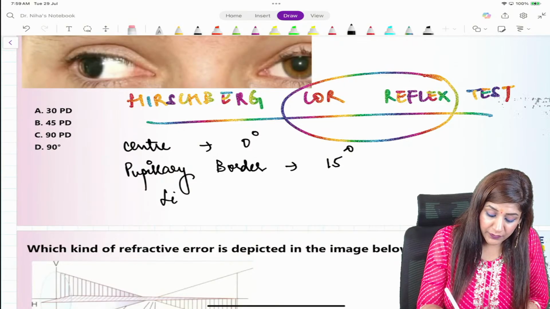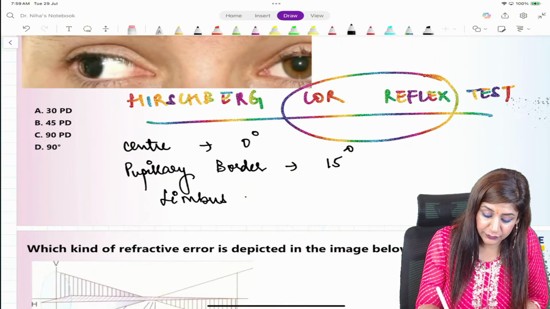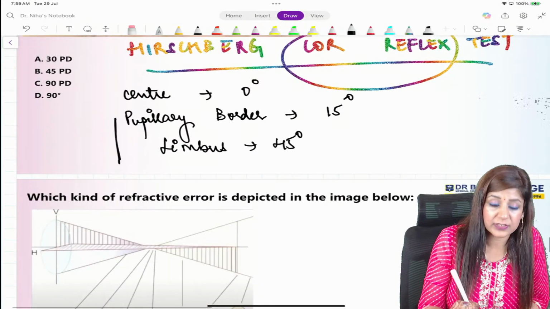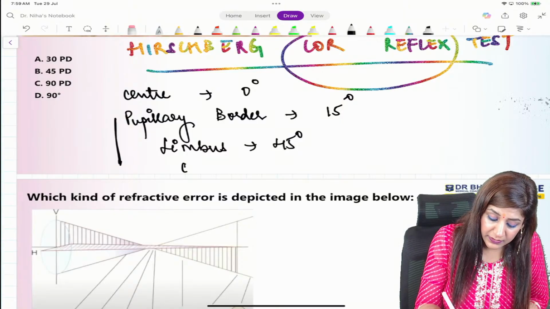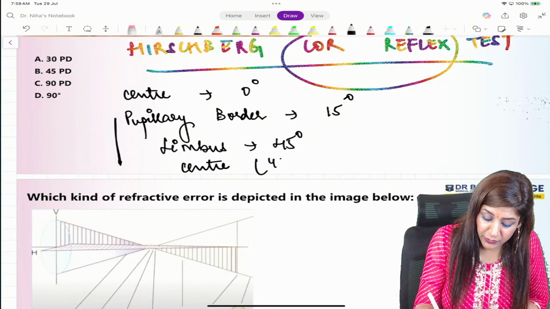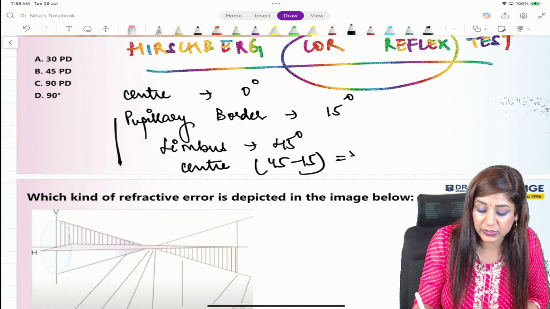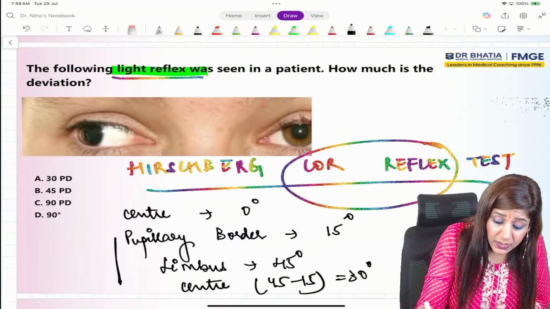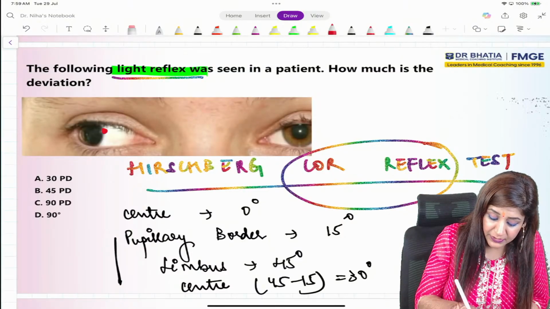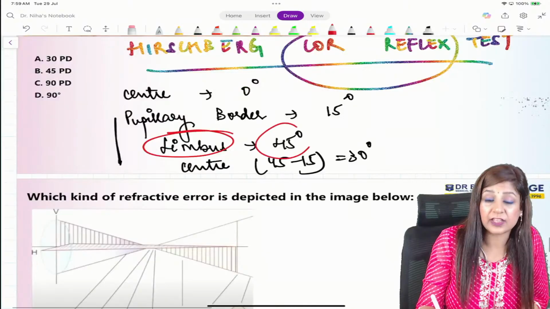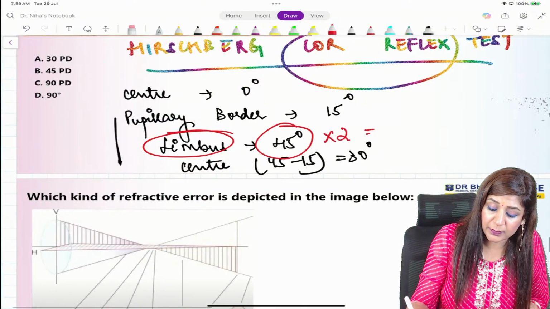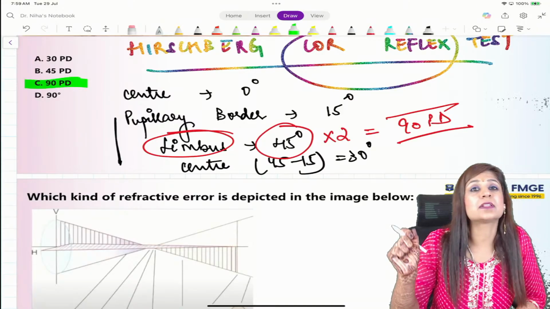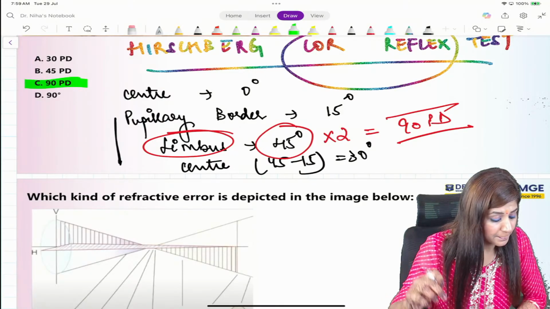And if it is somewhere at the limbus, then it is 45 degree. While if it is between these, then it would be something in between, like 45 minus 15, that will be equal to 30 degree. So if you look at this question, you can see the reflex here, which is at the limbus. Limbus means 45 degree, multiplied by 2, that will be 90 prism diopter. So your answer to this question will be 90 prism diopter, right?